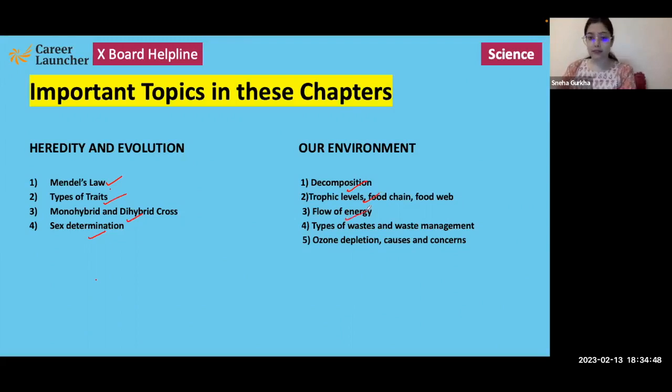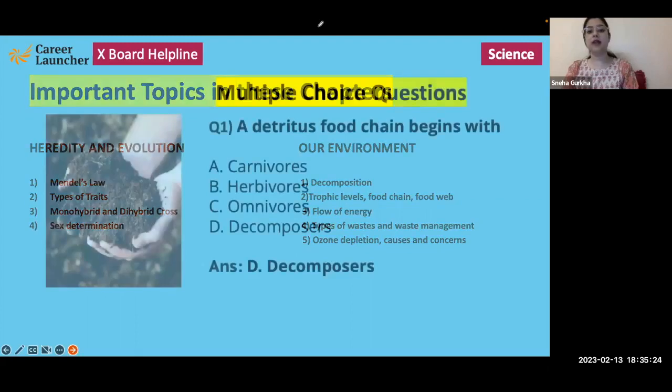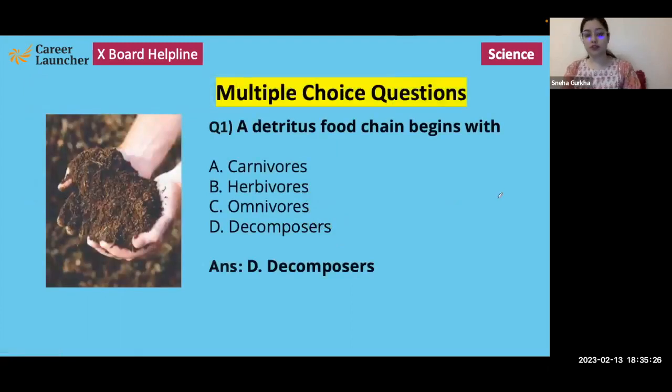Types of waste and waste management. What are the different types of waste and how can we dispose them of? How are different types of waste disposed of? What is their mechanism of management of those wastes? And lastly, ozone depletion. What is ozone? Firstly, why is it important? What are the causes that ozone depletion is taking place, and what are the concerns that are revolving around this process of ozone depletion? Right, so these are some of the important topics that we will be needing to cover in this chapter. So let's first start off with the multiple choice questions.